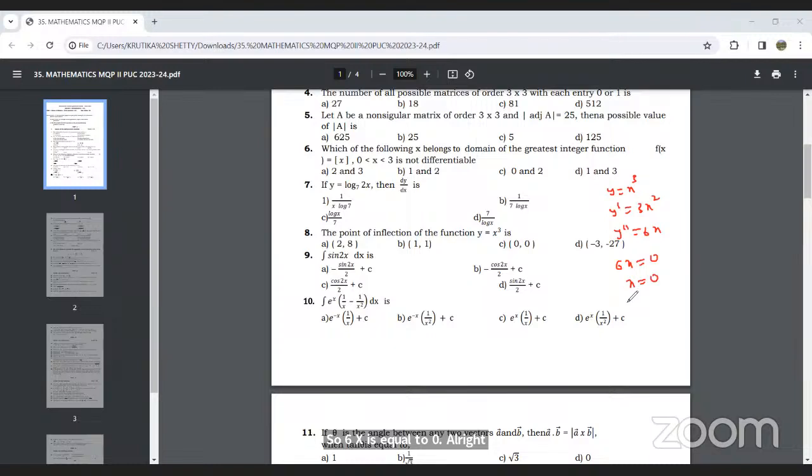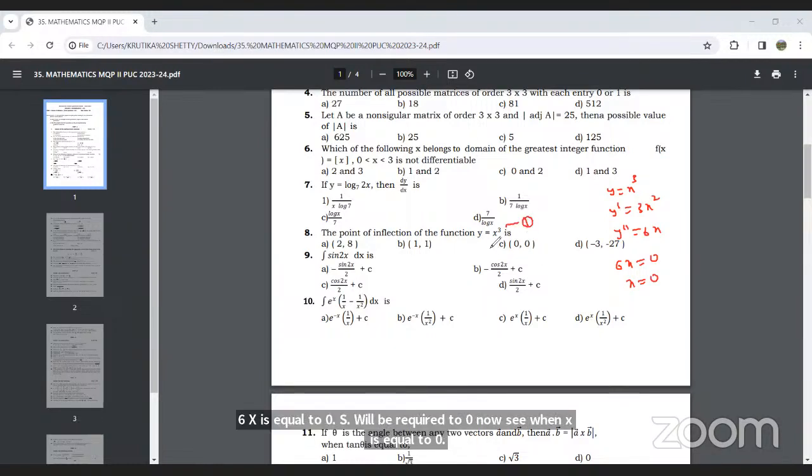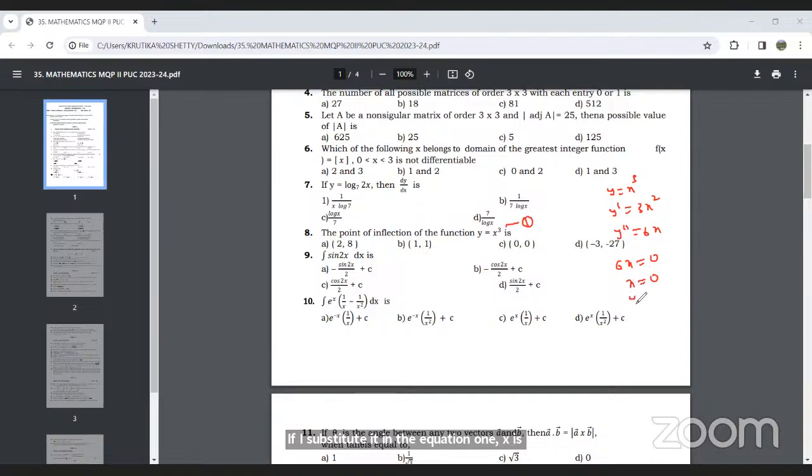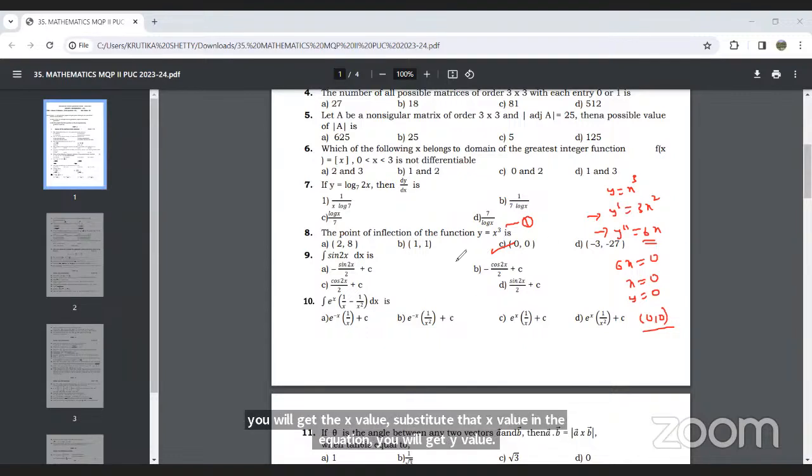When x is equal to 0, if I substitute in equation 1, y also will be equal to 0. So the point of inflection will be 0 comma 0. That is, option C will be the right option. So take the first derivative, take the second derivative, equate the second derivative to 0. You will get the x value, substitute that x value in the equation, you will get the y value, and you will get the point of inflection.